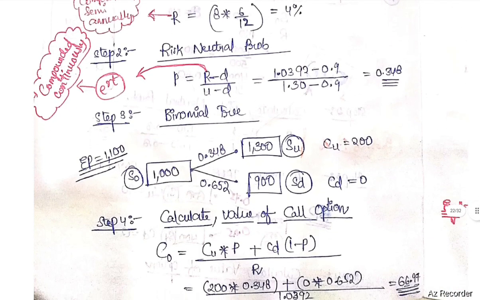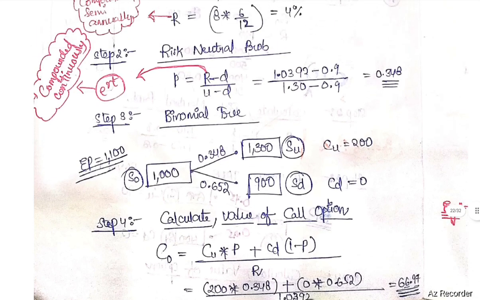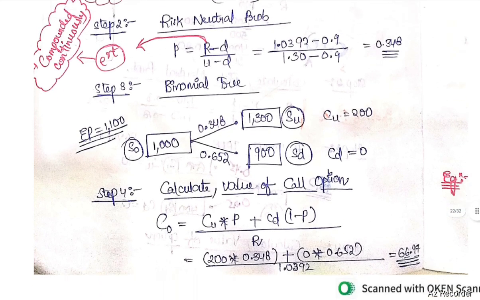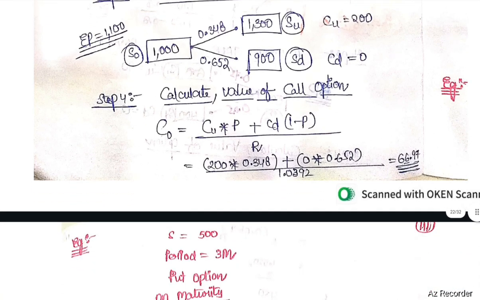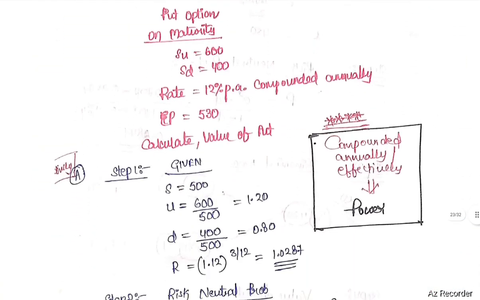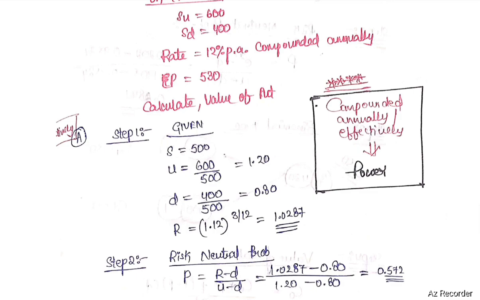And finally, value of call option equals CU into P plus CD into 1 minus P divided by R. Here R means e to the power RT in case of continuous compounding. So another important point is, if in the question compounding annually or compounding effectively is given, use power.